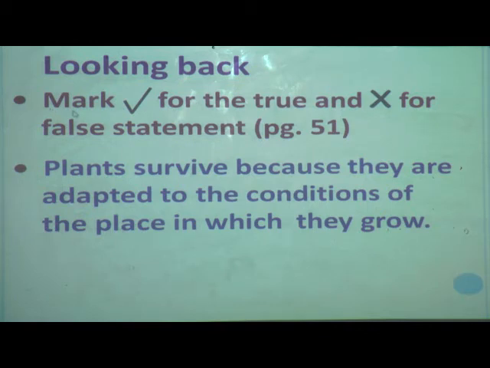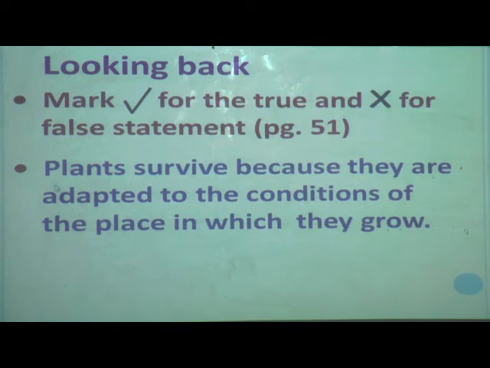What question is there? Mark tick for the true and cross for the false statement. On page number 51, one small exercise is there. Here we have to mark tick for the true statement and cross for the false statement.